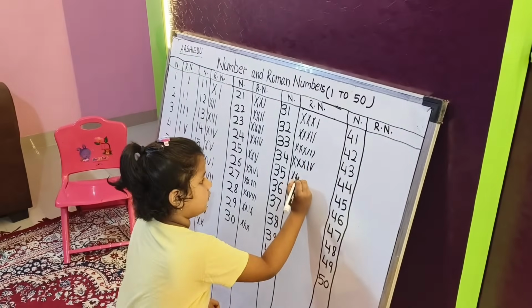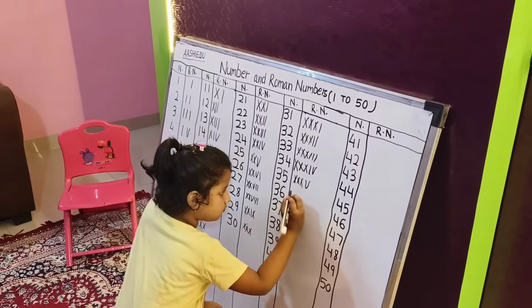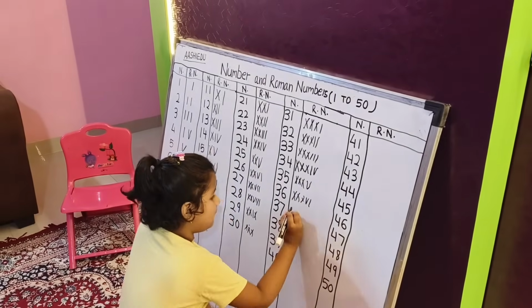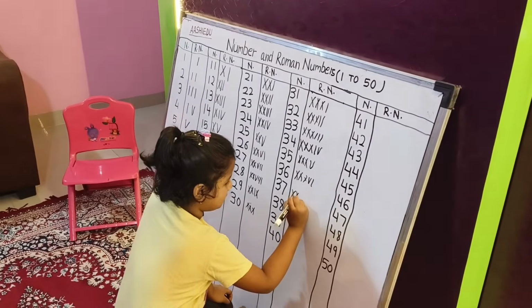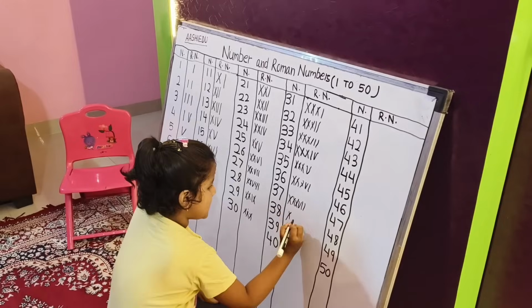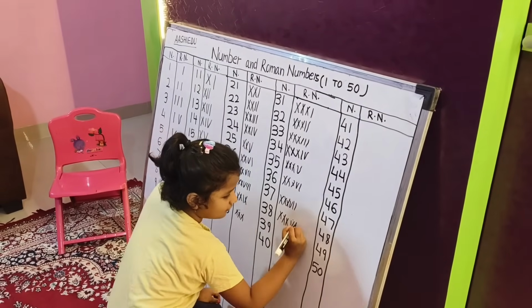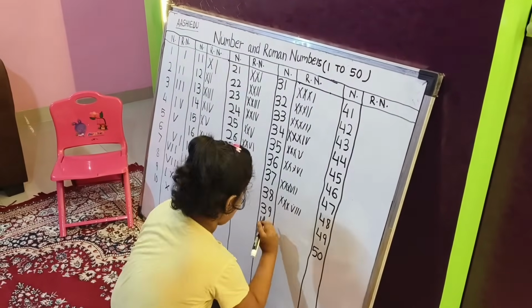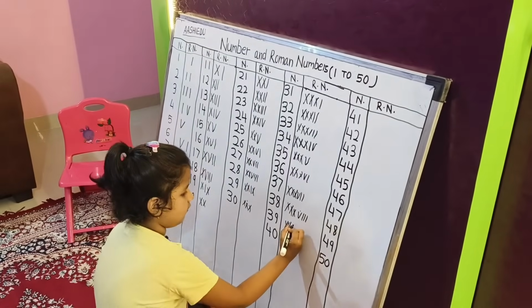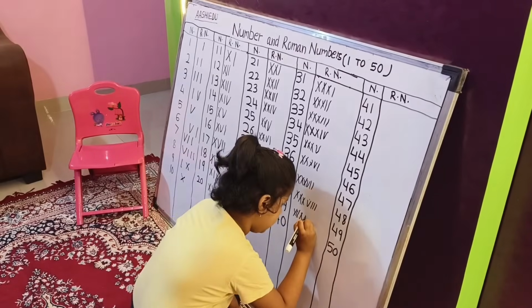Next number, 35, triple X V. Well done. 36, triple X VI. 37, triple X V double I. Now 38, triple X V triple I. And now 39, triple X, and IX.